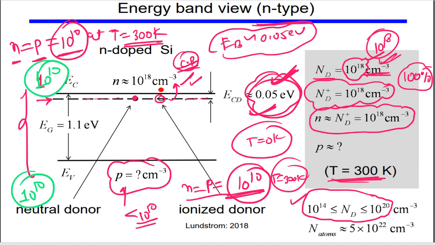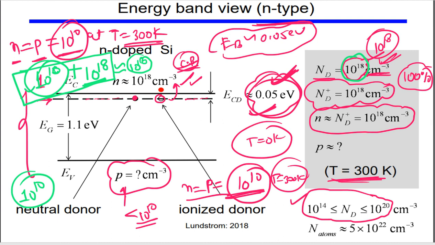Now you mix in some dopant, and the concentration of dopant is 10 to the power 18, okay. So now we will be getting 10 to the power 18 more electrons in the conduction band. Now if you add 10 to the power 10 to this 10 to the power 18, you can say it is equivalent to 10 to the power 18, okay, because 10 to the power 10 is very small compared to 10 to the power 18.